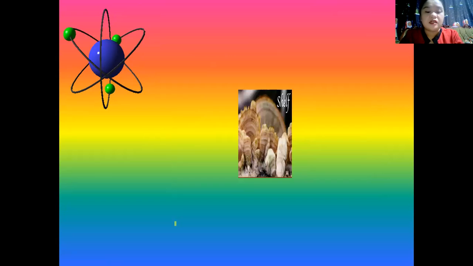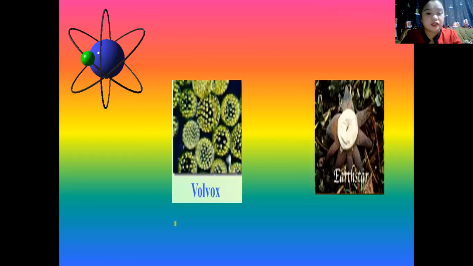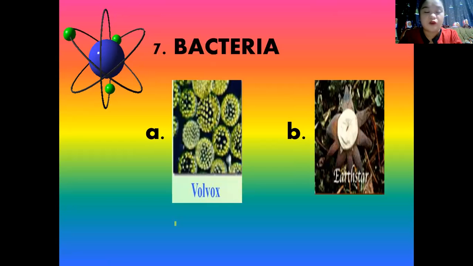Okay, next, number seven. Which of the two is a bacteria? Is it A, Volvox, or B, Earth star? Okay, the correct answer is A, Volvox. Ah, sorry, it's a protist.